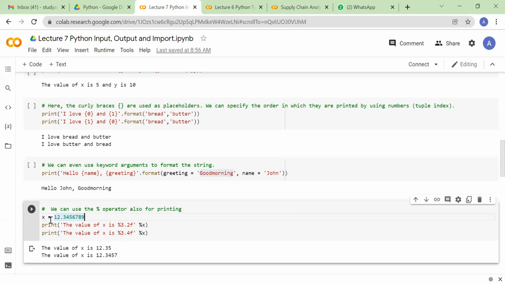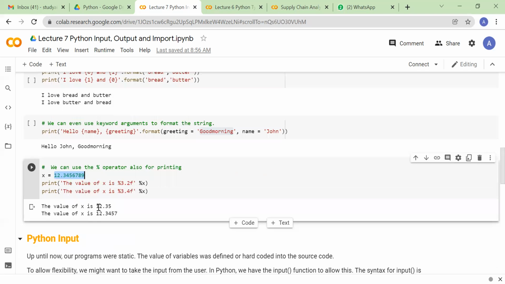So here what I'm doing is, again, I'm creating a variable X, and in that variable I'm storing some floating value. And then if I have to print this variable in a sentence, I'm just doing percent X, right? Which is saying put the value of X in this particular position, because here I'm also putting a percentage sign in front of it.